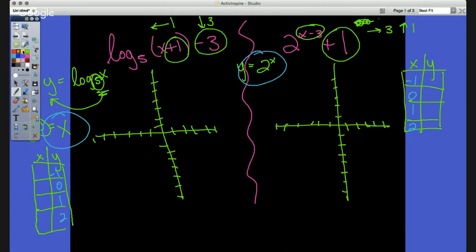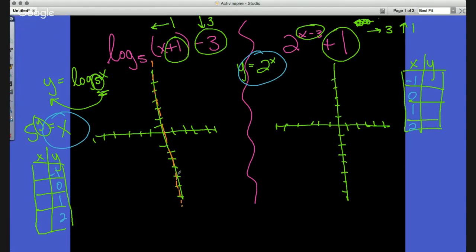So one thing to note here is that anytime we have a log, we will start with our vertical asymptote at 0, whereas the horizontal asymptote is going to be at a exponential. Remember, it's going to be an exponential like growth. And this is going to be kind of this way, the inverse of each other.